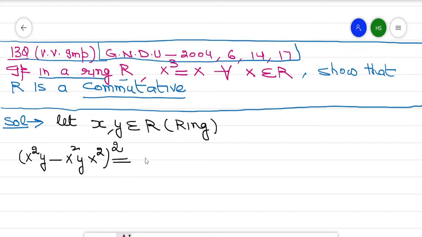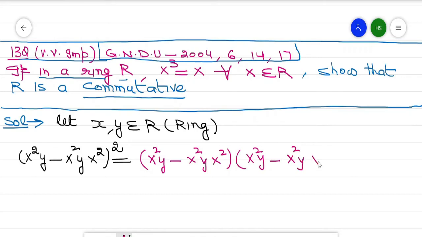Now this value can be written as (x square y minus x square y x square) into (x square y minus x square y x square).